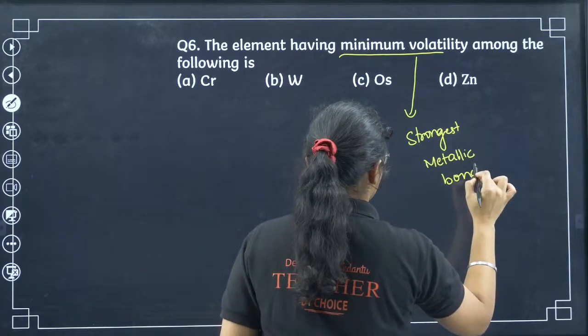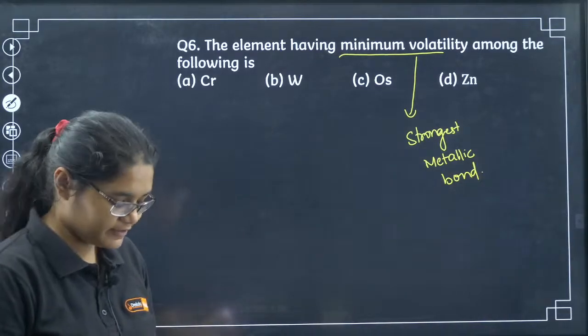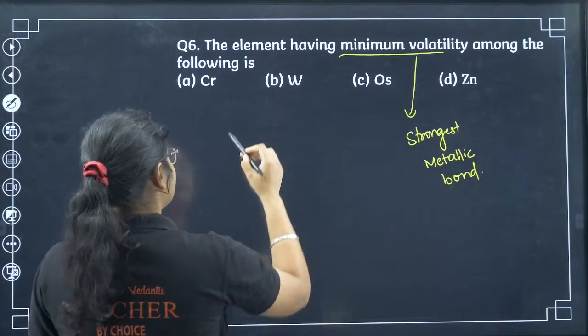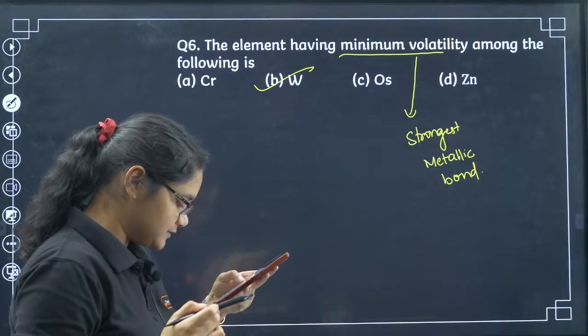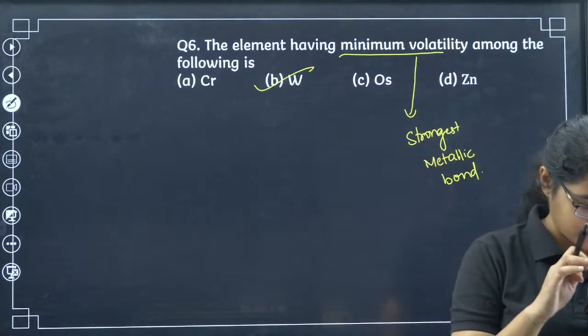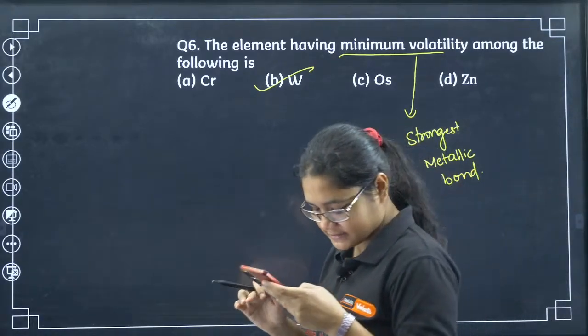Strongest metallic bonding is present in which of the following? Option B. Yes, definitely tungsten is the correct answer. Mood has given the correct answer here. Yes, Ramesh, it is B.